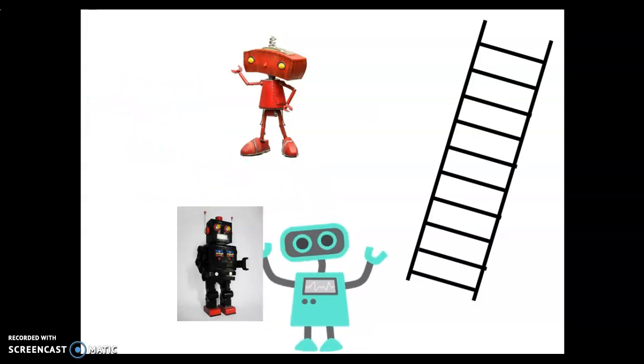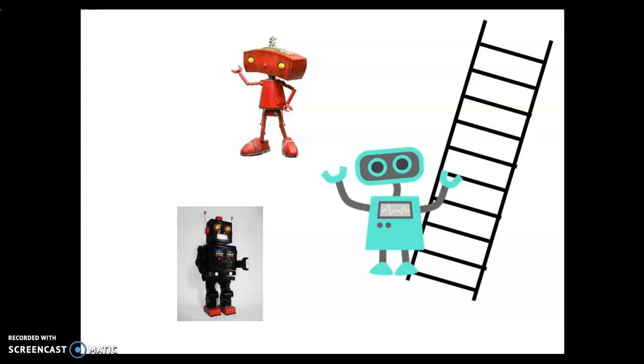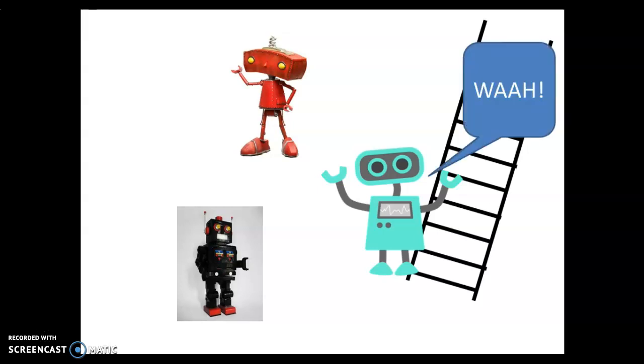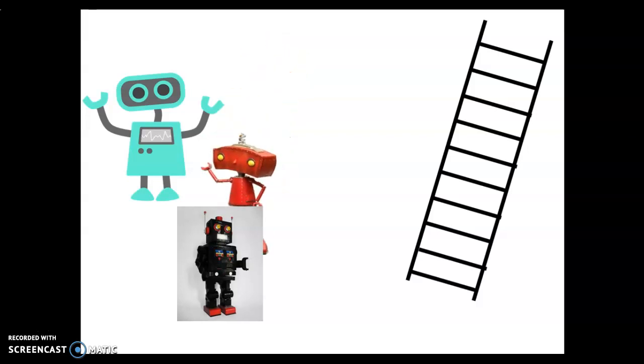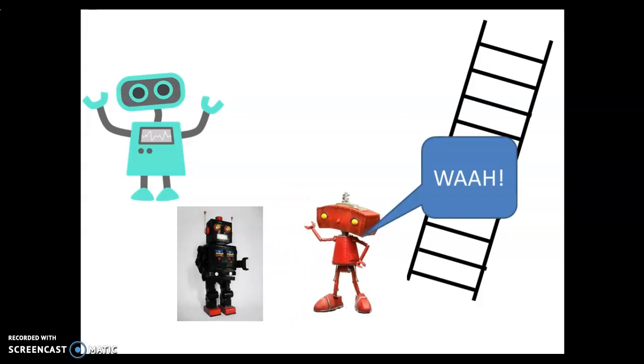So first up, the blue robot goes up the ladder, gets on it, so he manages to get on the ladder, but then he's stuck because he cannot get from one rung to the next. So the red robot looks at this and says, I could get to the next one easily. I have longer legs than that robot, so I'd have no trouble getting up to the next rung. So blue robot gets out the way, red robot takes his turn. Red robot goes up the ladder, but he can't get on the ladder. And he's sure if he could get on the ladder, then he'd be able to climb the whole ladder, but he can't get on it.